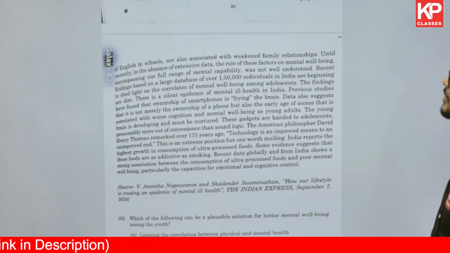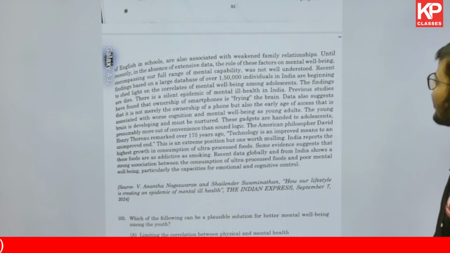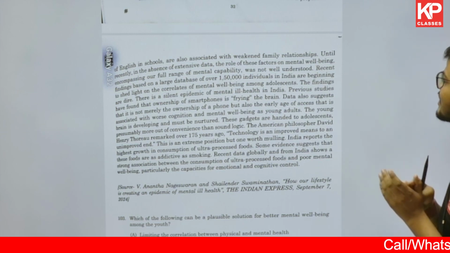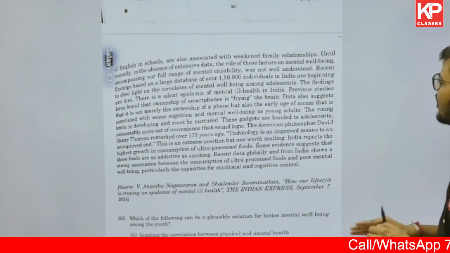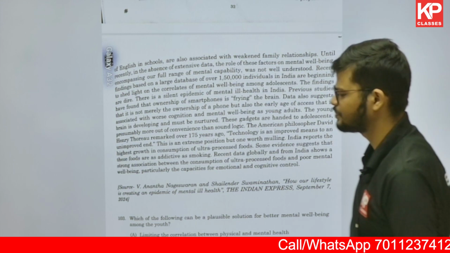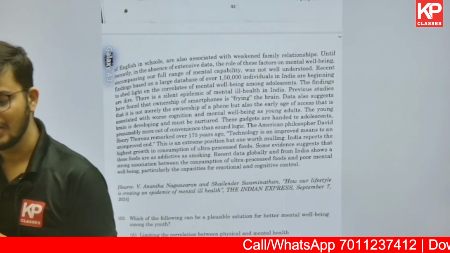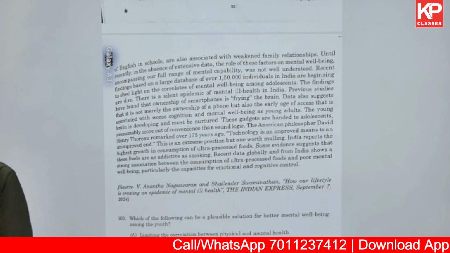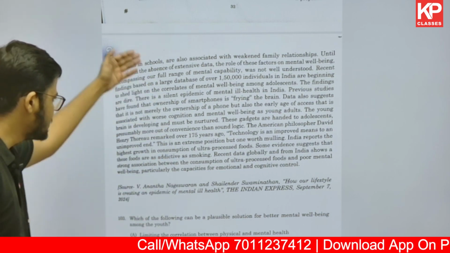Mental well-being encompasses our full range of mental capabilities. Recently, findings based on a large database of over 150,000 individuals in India are beginning to shed light. There is a silent epidemic of mental health. Now again, this is something where some part is data, and some part can be understood very easily. So now I'll discuss how we find answers in these types of passages, because this is something which is data-based.